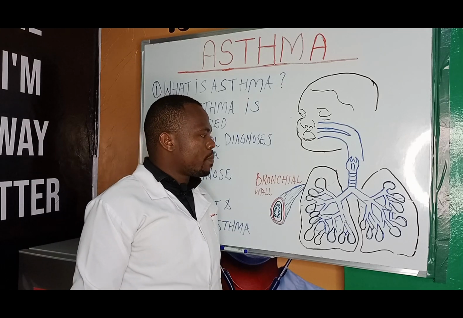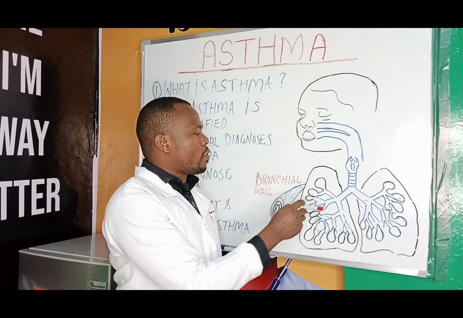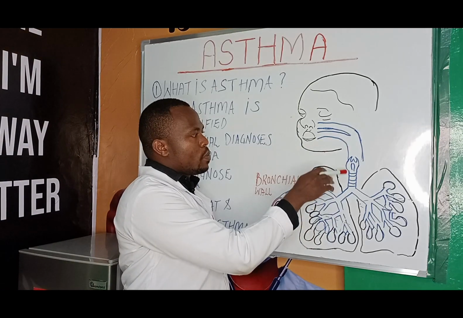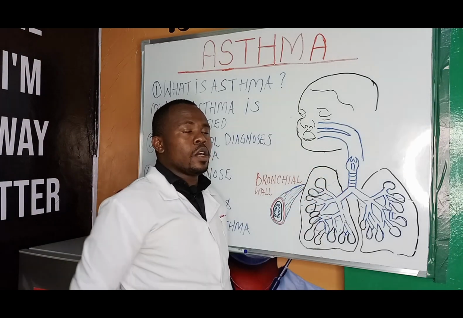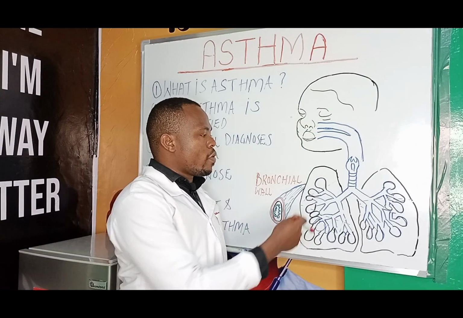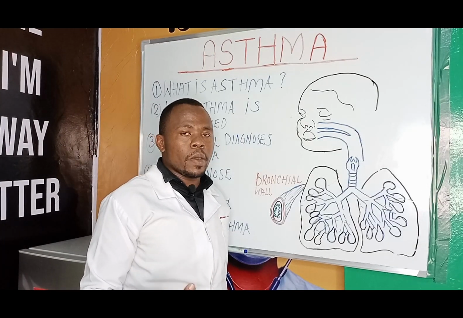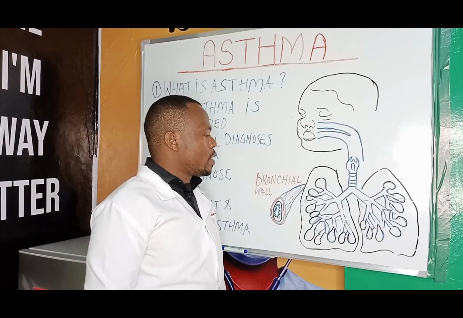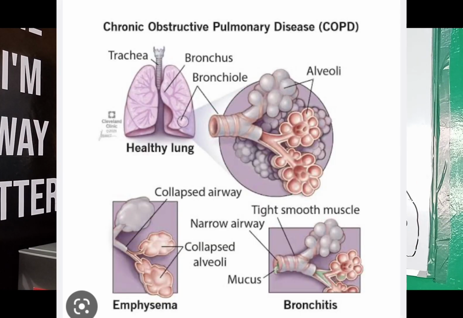We also have a foreign body. Children may swallow and aspirate foreign materials or foreign bodies. These foreign bodies may enter into the trachea and then move downward into the bronchus. This will result in obstruction of air flowing through the bronchus, resulting in symptoms that may appear asthmatic. We have another condition we usually call COPD.